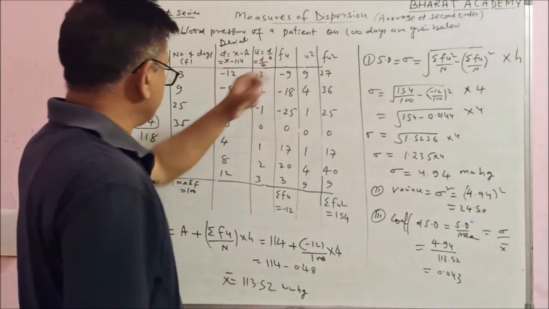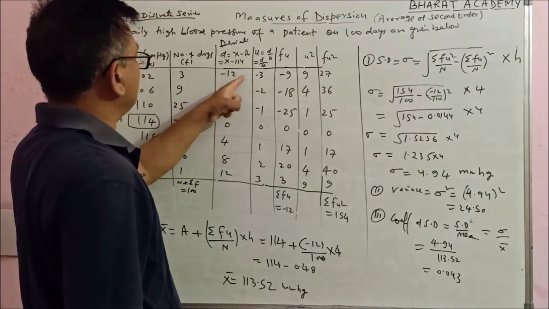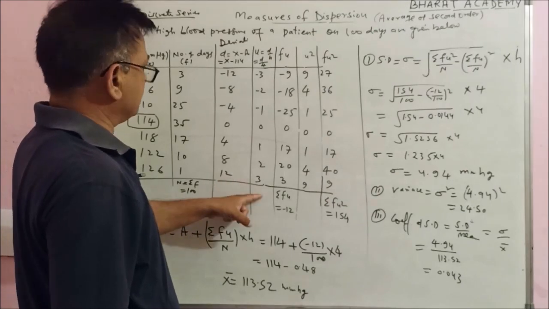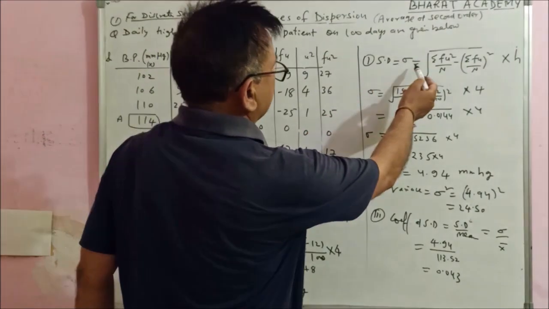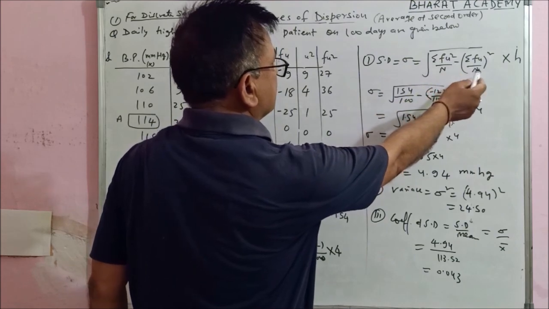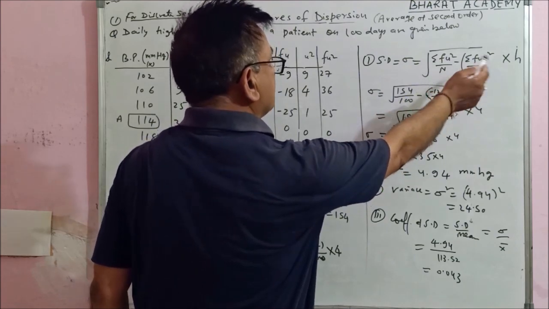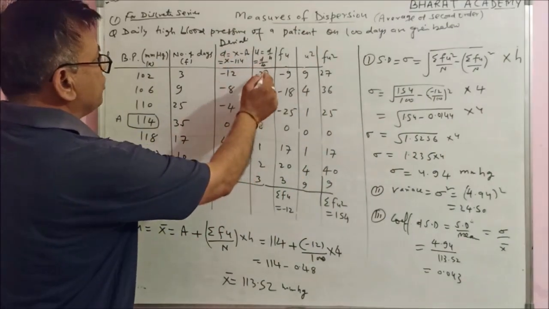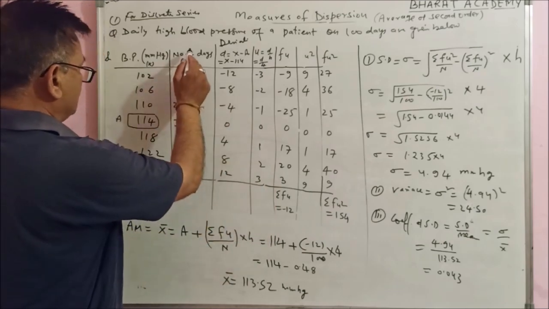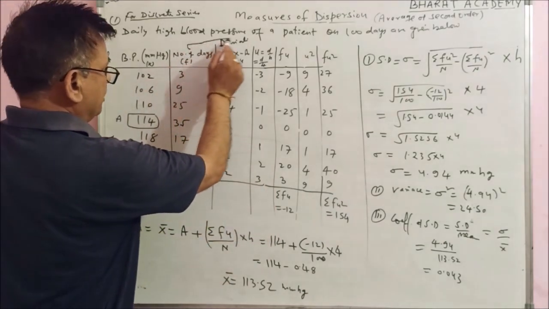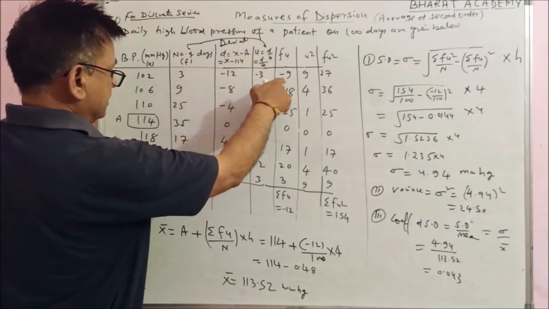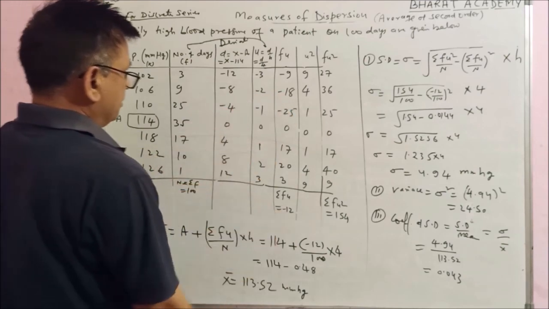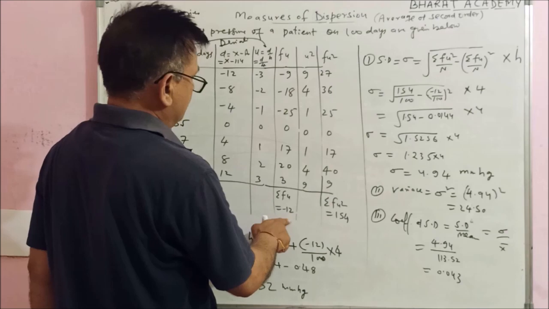So u is d upon h, d upon 4: minus 12 upon 4 is minus 3, minus 8 upon 4 is minus 2, and like this, 12 upon 4 is 3. Now in the formula, standard deviation sigma is the root of summation fu square upon n minus summation fu whole square upon n, into h. It means you have to find fu and fu square. U is d upon h, which we have already calculated. F into u, f is the number of days: 3 into minus 3 is minus 9, 9 into minus 2 is minus 18. Similarly you can calculate all the values of fu, and the total value of fu is minus 12.